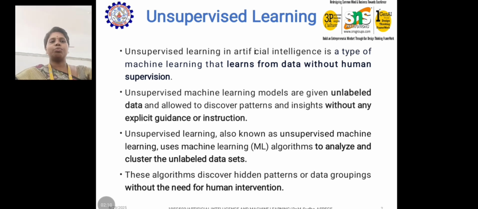This is called unsupervised learning. Unsupervised learning, also known as unsupervised machine learning, uses machine learning algorithms to analyze and cluster unlabeled data sets. These algorithms discover hidden patterns or data groupings without the need for human intervention. This is the main point, without human intervention, and that is why it keeps coming up.